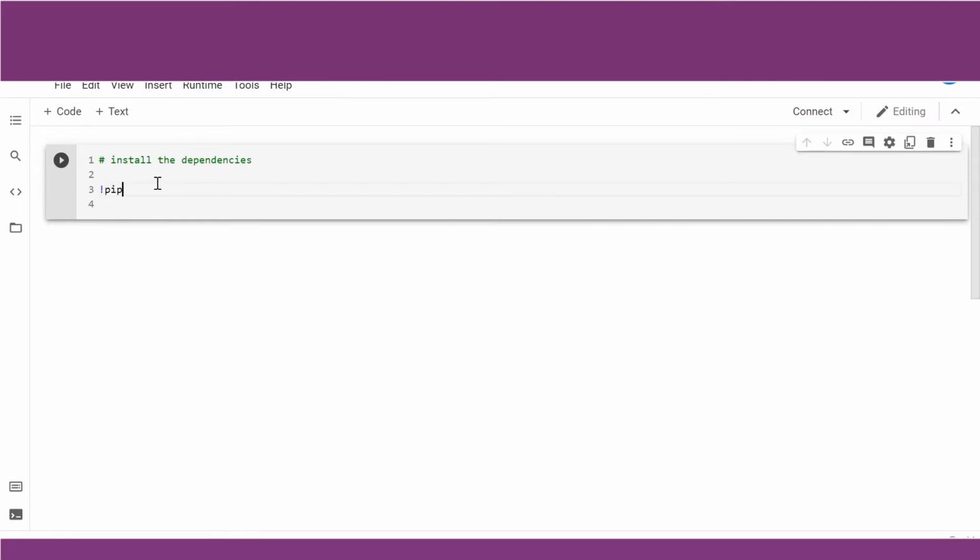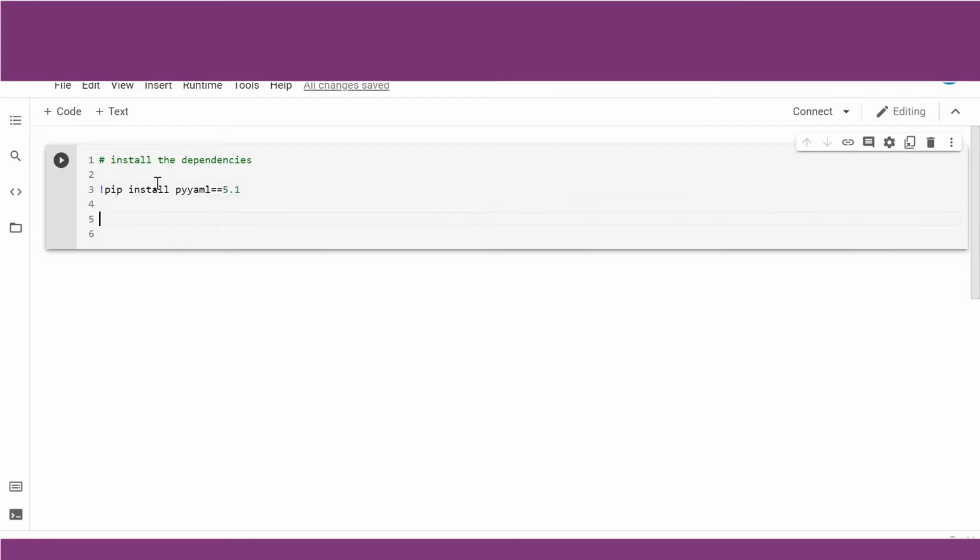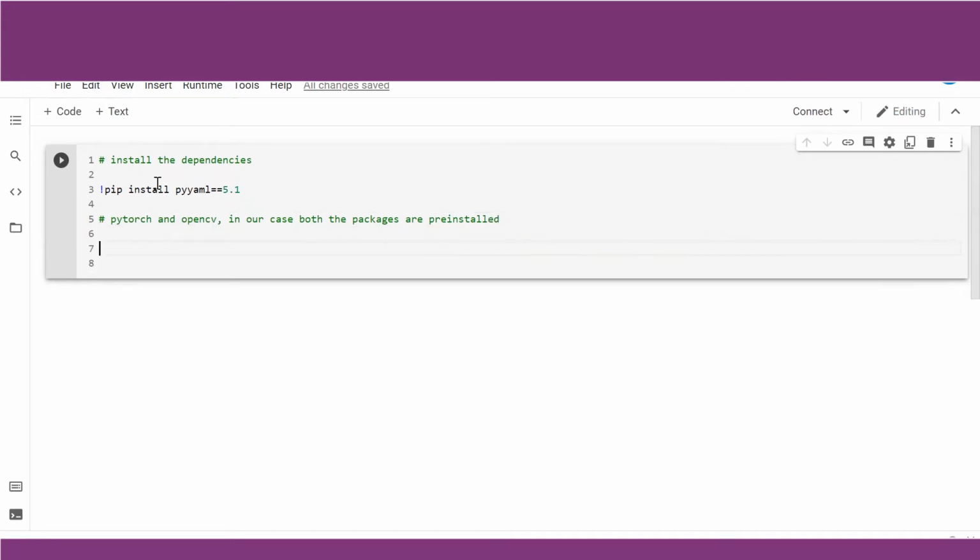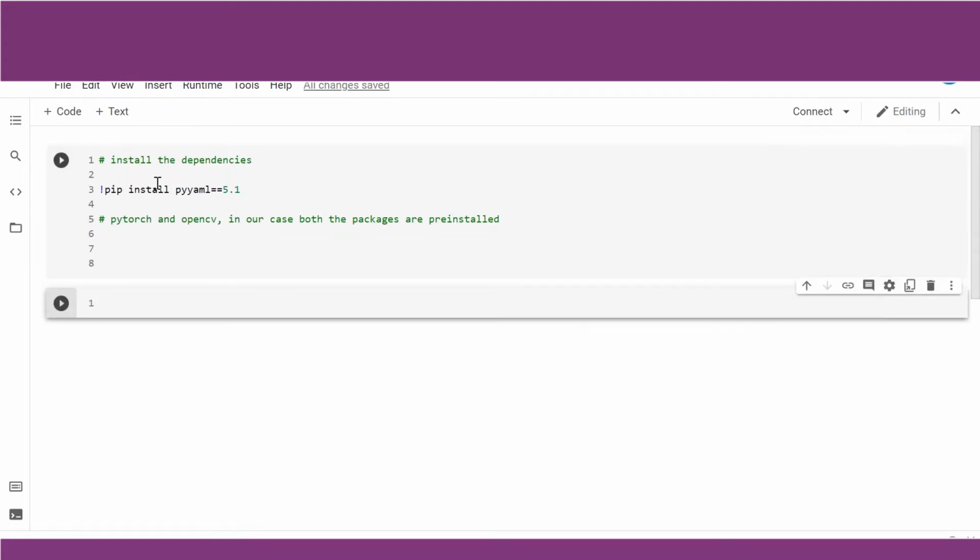So we may install it using pip3 install, or let us use pip install here, PyYAML equal to 5.1. Now there are requirements of other dependencies such as PyTorch and OpenCV. In our case, when we are using the Colab platform, both the packages are pre-installed. So that is one of the advantages of using Colab. You have certain packages pre-installed into the system. So instead of installing it, we can straight away go for importing PyTorch.